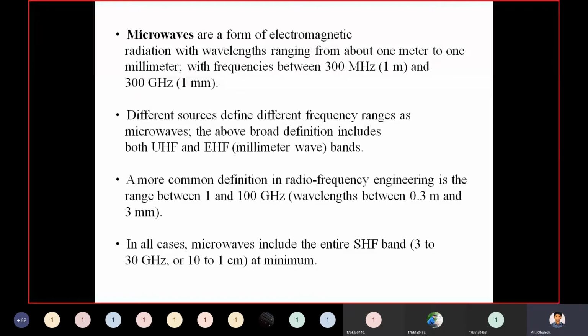We have different sources which define different frequency ranges as microwaves. The above broad definition includes both the ultra high frequency and extremely high frequency bands. You need to remember this slide.